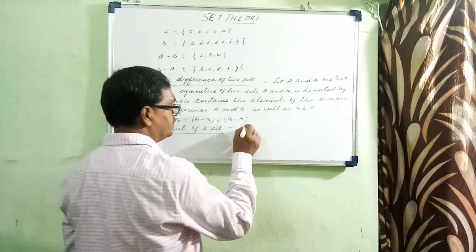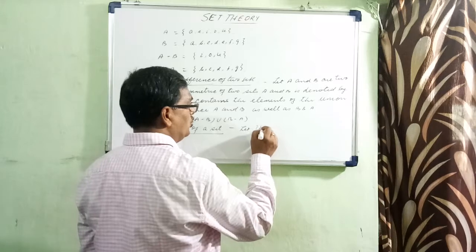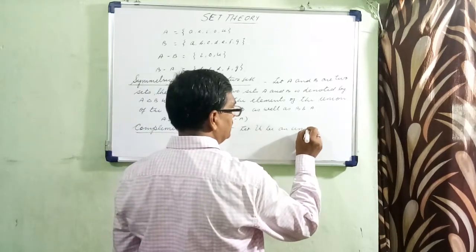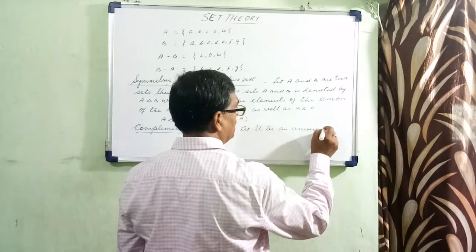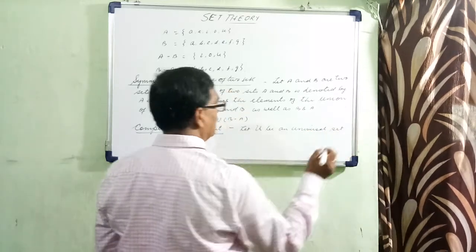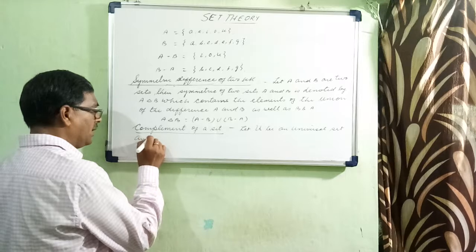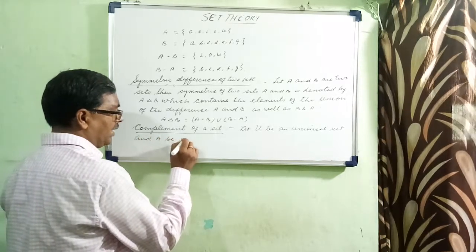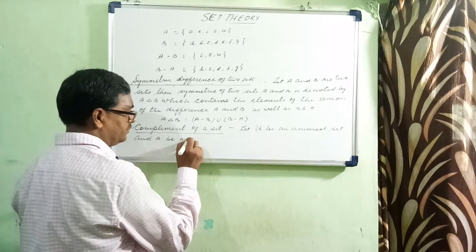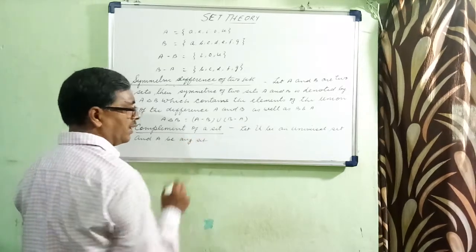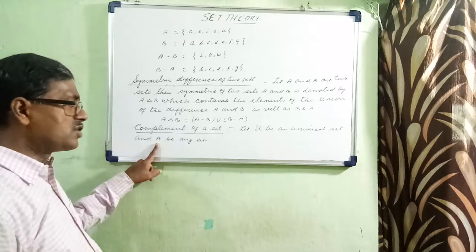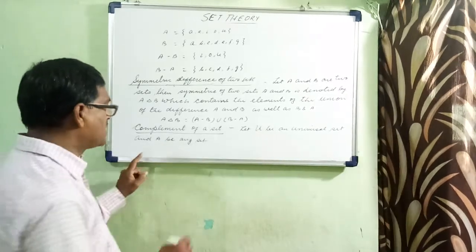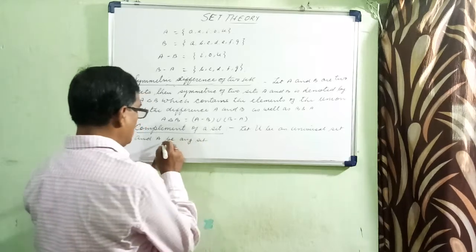Let U be a universal set and A be any set. Remember, the elements of A must be elements of U. So that's why we say A be any set.